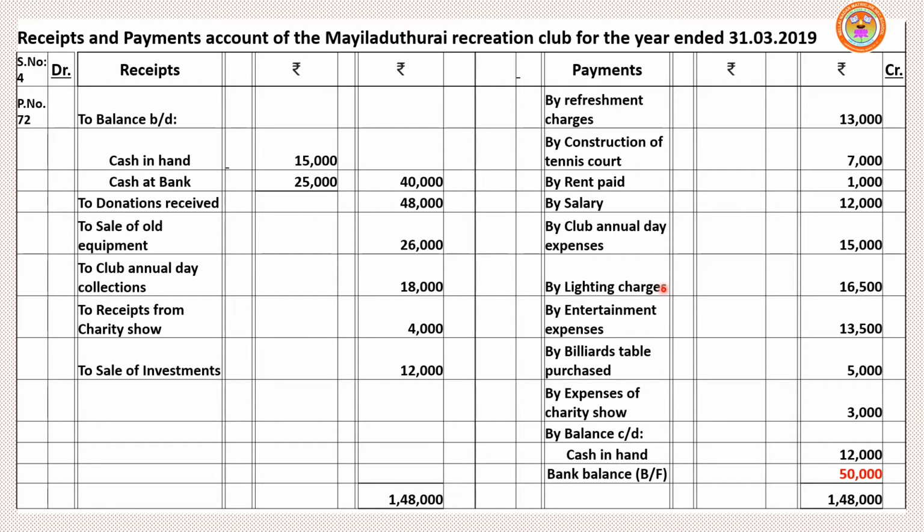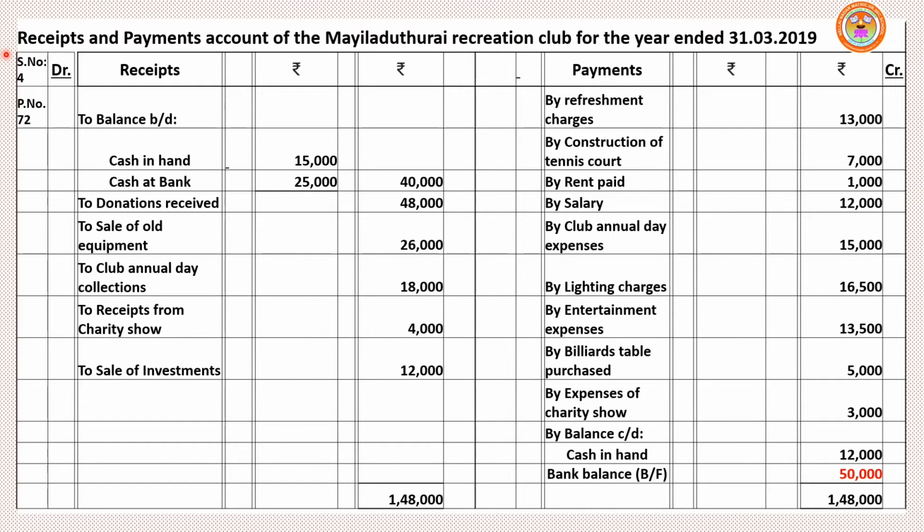Lighting charges, payment side. Entertainment expenses also payment side. Billiards table purchased, payment side. Expenses of charity show, that is also an expense, payment, credit side. Then sale of investments. While selling investments, we are receiving money. Show it under debit side, receipt side, 12,000.